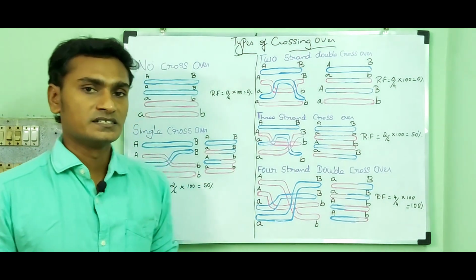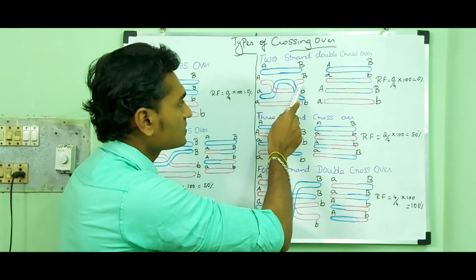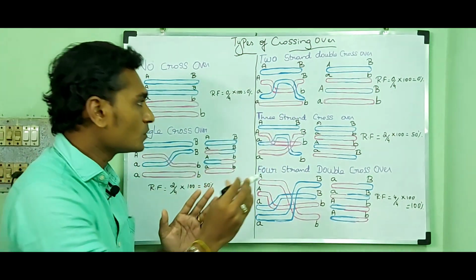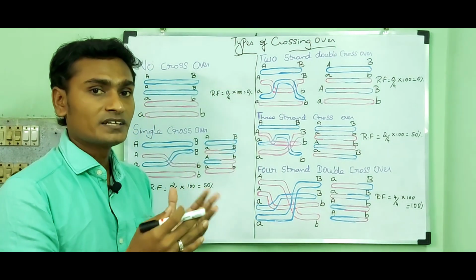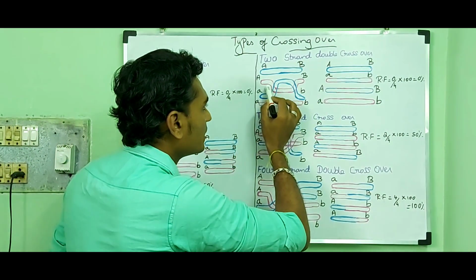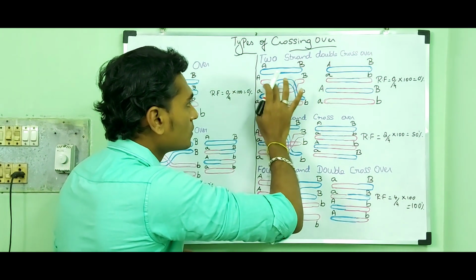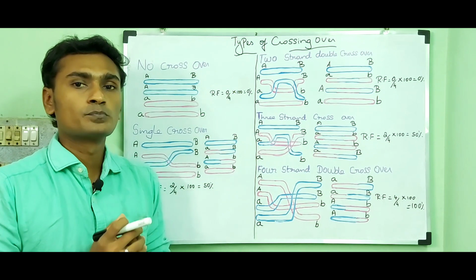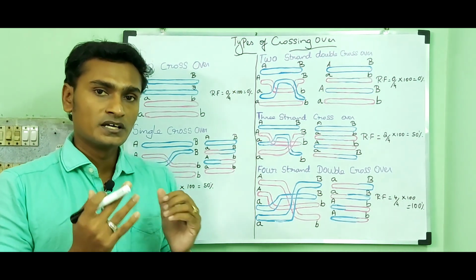The reason is the two crossing overs occur at the same two chromatids. That is why it is not able to produce recombinants.